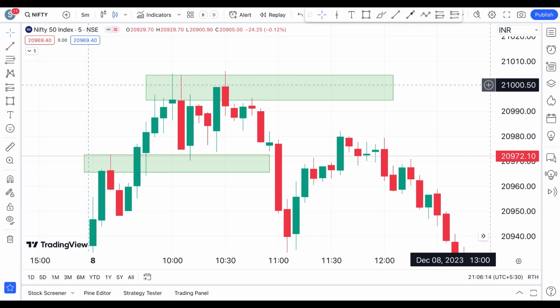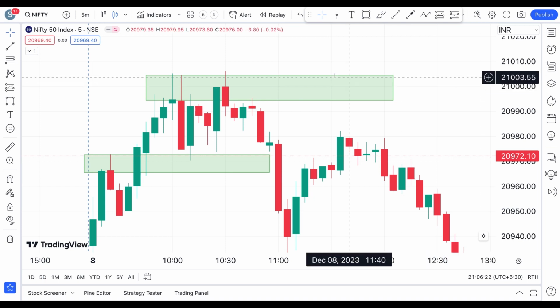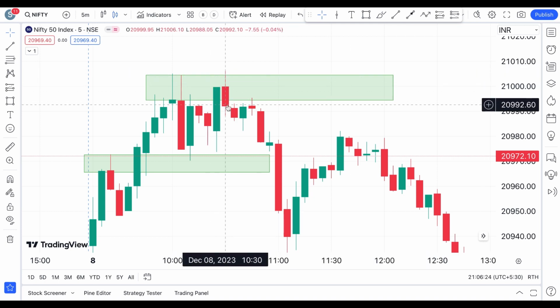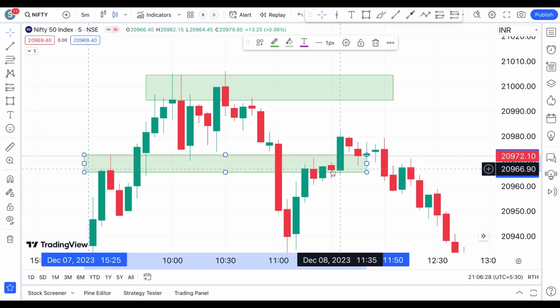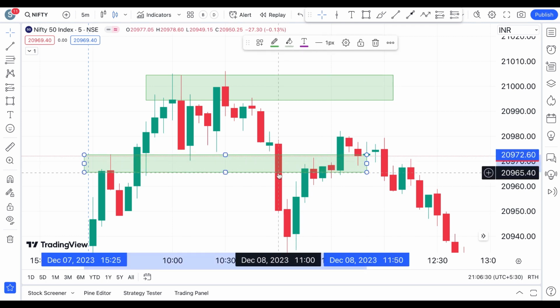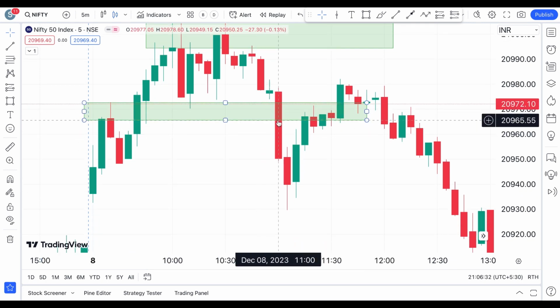Okay, this 21,000 level, even though we haven't seen a close above that on a daily time frame, on an intraday level we have seen Nifty touching the 21,000 level. So obviously this is going to be a resistance. So if you are taking a trade there, your first target would be this, and your ultimate target for this trade would have been that, and your next target would have been this, and that's it. That would have been your last target.